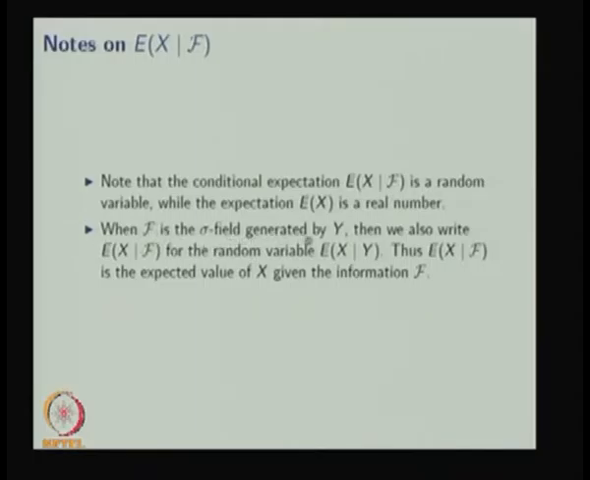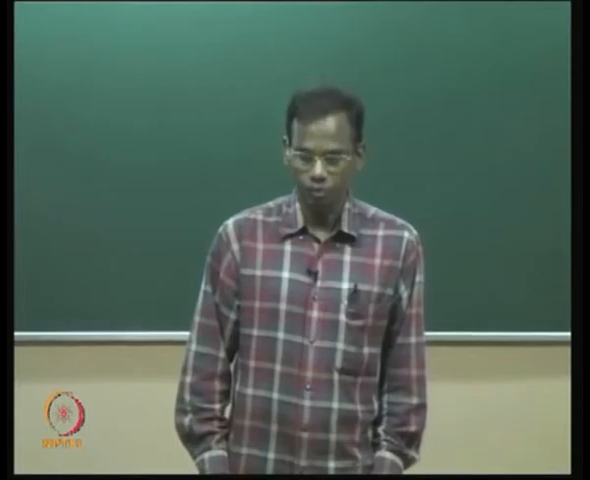When F is the sigma field generated by Y, then we also write the conditional expectation of X given F as the expectation of X given Y. Whenever F is the sigma field generated by Y, you can replace F by Y. Thus, the expectation of X given F is the expected value of X given the information F. Whenever we say the sigma field, that is nothing but the information.